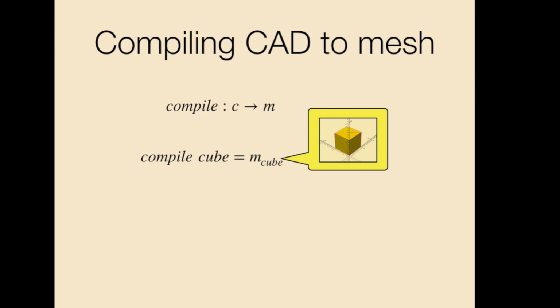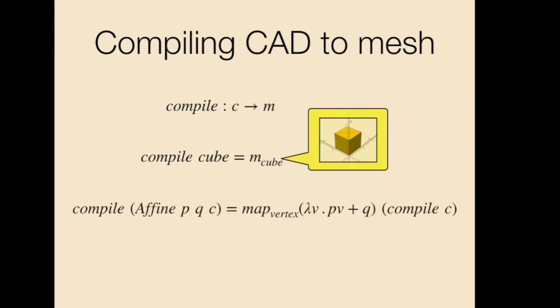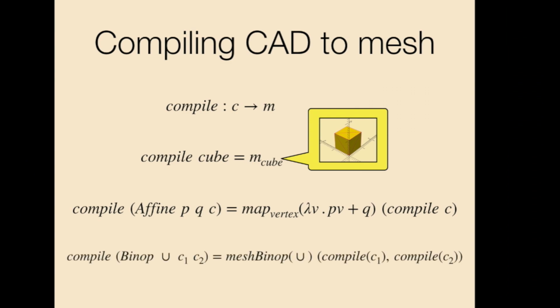Okay, so now what happens if you want to do something more complex? For example, if you have an affine transformed CAD, it's very similar to what you can expect from any other language. It's going to recursively compile the child and apply the affine transformation to the vertices of that child. And similarly, if you have a union or a difference or intersection, you're going to compile the children and then apply the operation to the meshes of the children. So let's actually run this compiler on this simple example and see what happens.